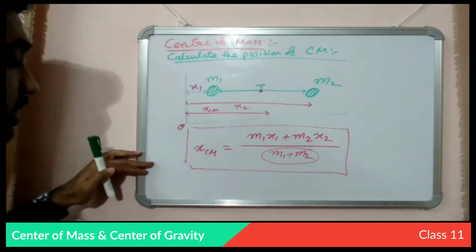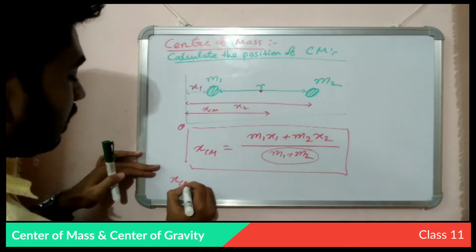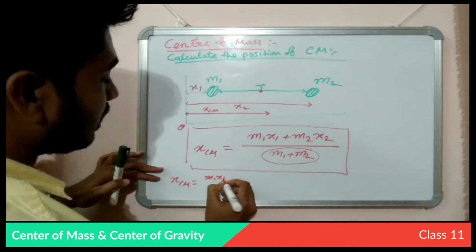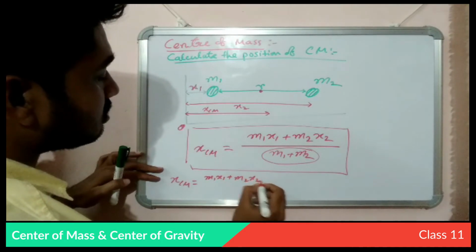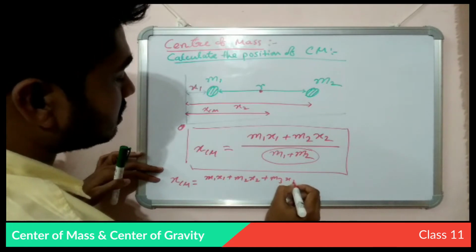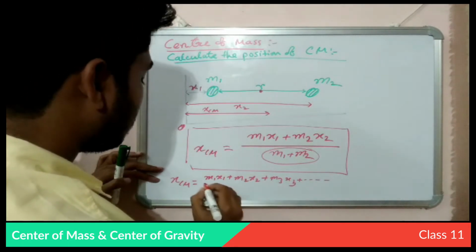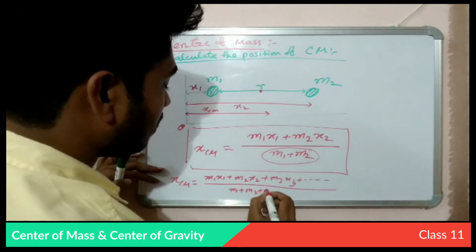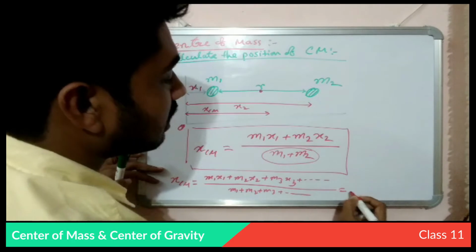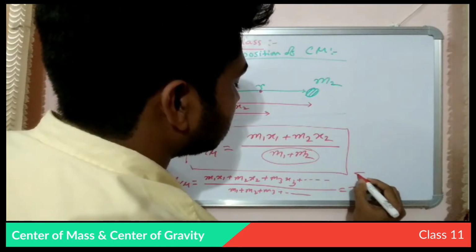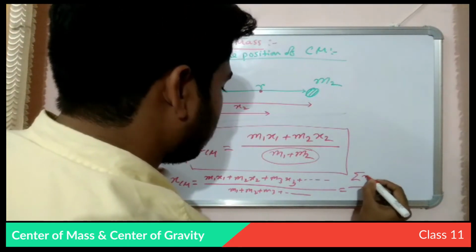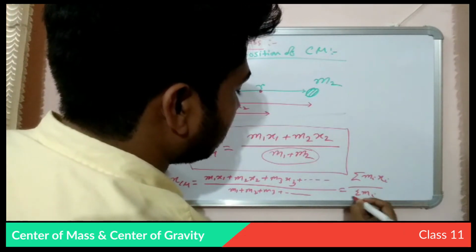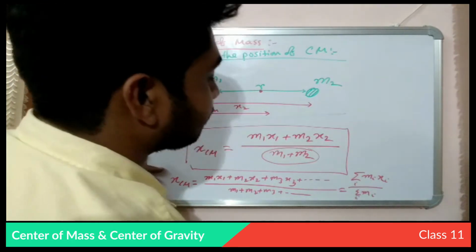So if we try to find the center of mass of a multiple body system, then we will add m1 x1 plus m2 x2 plus m3 x3 and so on, divided by m1 plus m2 plus m3. So we can write it easily using the summation sign: summation mi xi by summation mi, summation over i.